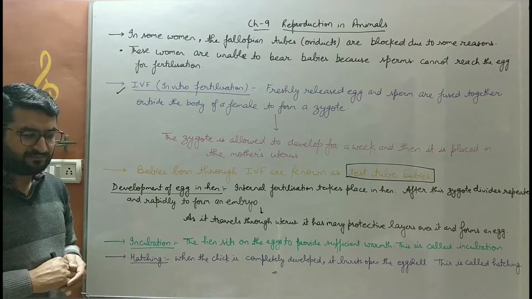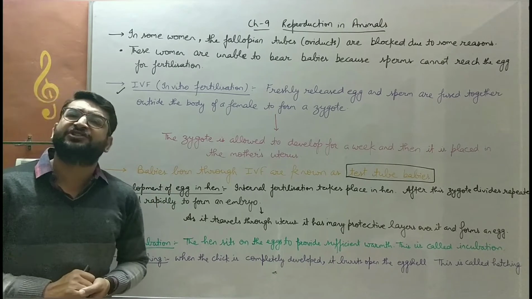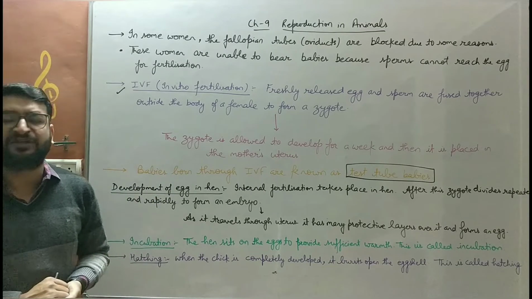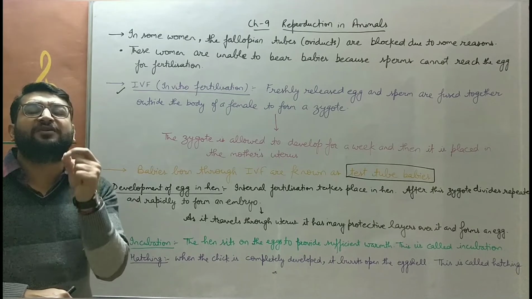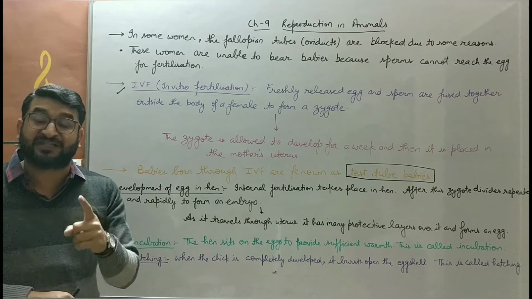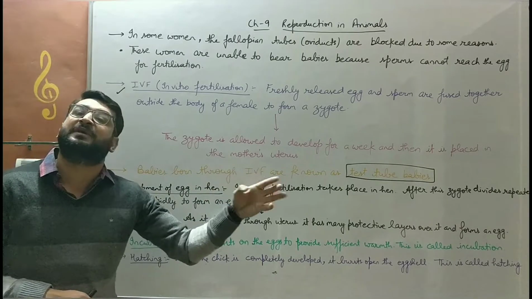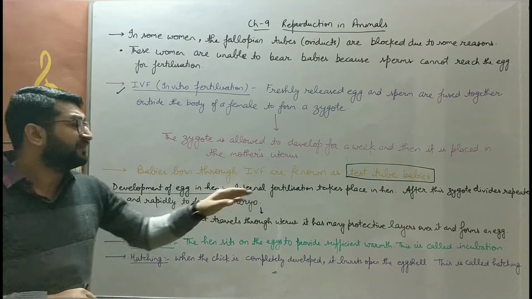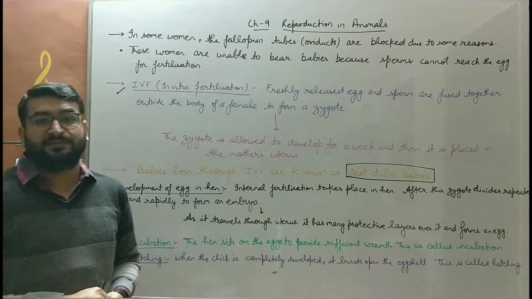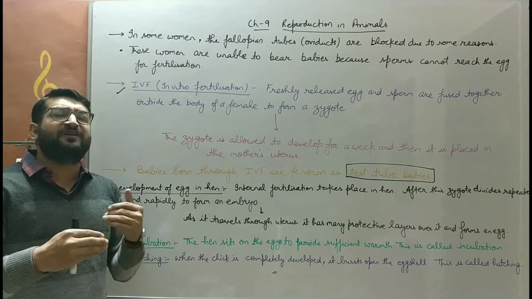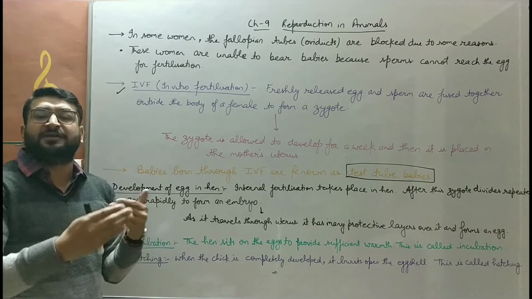Internal fertilization takes place in the hen. Internal fertilization means the fusion of male and female gametes takes place inside the body of the female. After the fertilization, a zygote will form. The zygote then starts to divide rapidly and repeatedly.